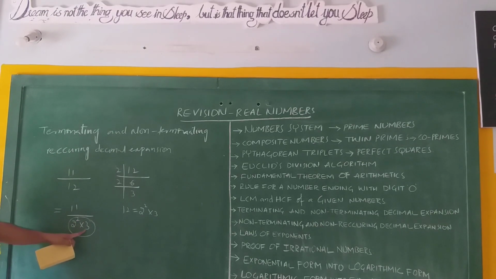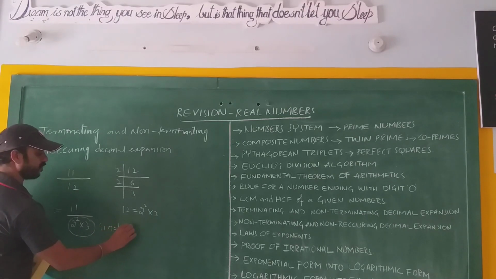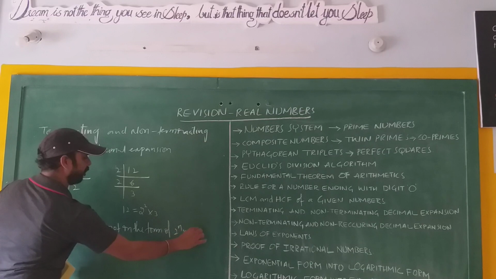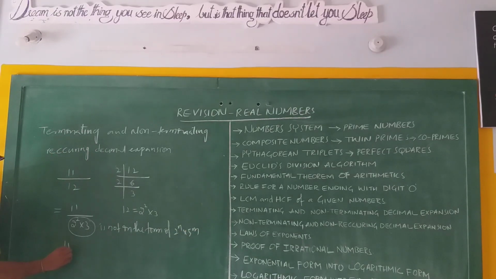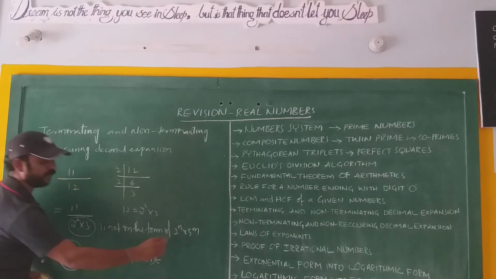3. First, we have to check whether this 3 is able to cancel with the numerator or not. Can you cancel this 11 with the 3? It is not possible. Why? Because both are prime numbers. Prime numbers do not have a common prime factor. Therefore, 3 cannot be cancelled. Finally we say the denominator is not in the form of 2 power n into 5 power m. Therefore, 11 by 12, this rational number, has a non-terminating and non-recurring decimal expansion.